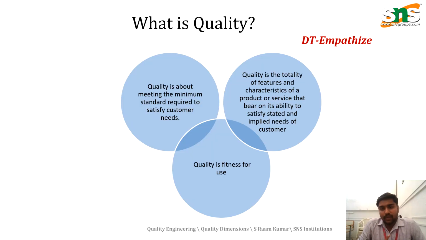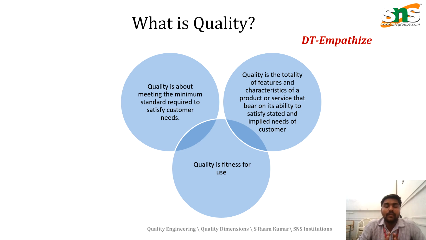Coming to what quality is, we can clearly identify that quality is fitness for use. The exact fitness of the product has to be ensured by using the quality nature of the product. The second definition is that quality is about meeting the minimum standard required to satisfy the customer need. The minimum standard is the only requirement, and this is how quality can be assured. The customer does not require the maximum capability.